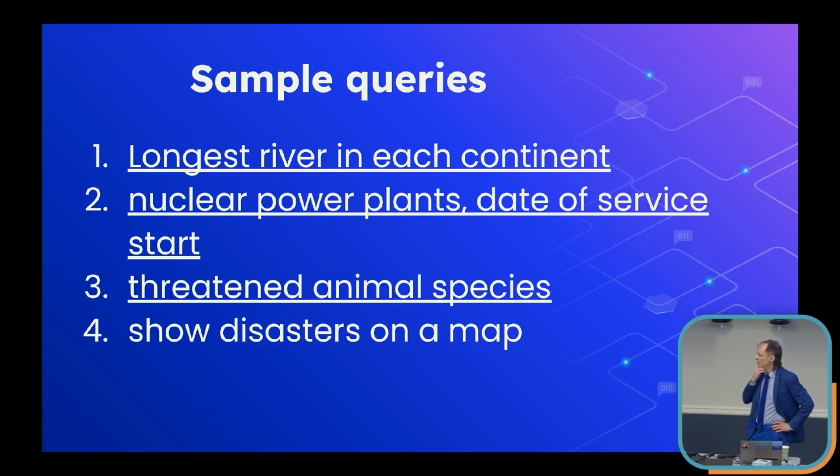It's hard for us to tell, are there nuclear power plants that we don't know about somewhere in the world? It would take a subject matter expert. We have a certain list, and we don't always have the date when they start. Wikidata also has some funny things about the way it structures the data. So date of service start, we reuse that property over and over again. So we use it for nuclear power plants. We also use it for lighthouses, when they first turned the light on. So you can query lighthouses from the 1700s. You can query nuclear power plants from now, and there's this service start date.